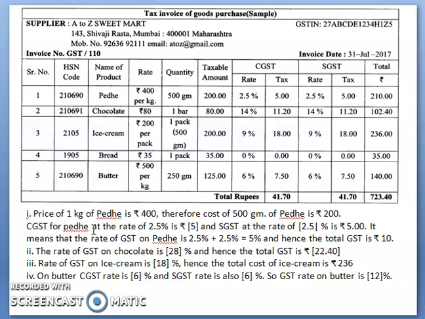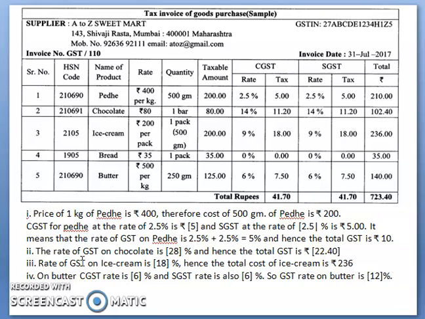So CGST for peda at the rate of 2.5% is rupees 5, and SGST at the rate of 2.5% is rupees 5. It means that the rate of GST on peda is 2.5% plus 2.5%, which equals 5%, and hence the total GST is rupees 10. So for the peda, for the one product, how much total GST is paid? For the 200, the extra GST we have to pay is rupees 10. The rate of GST on chocolate is 28%, hence the total GST is rupees 22.40.